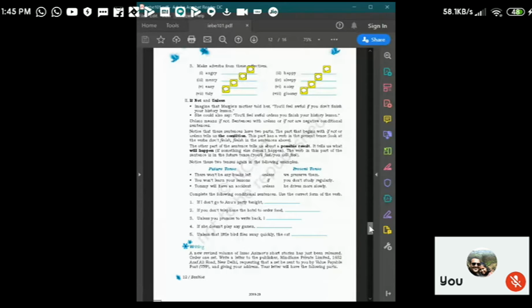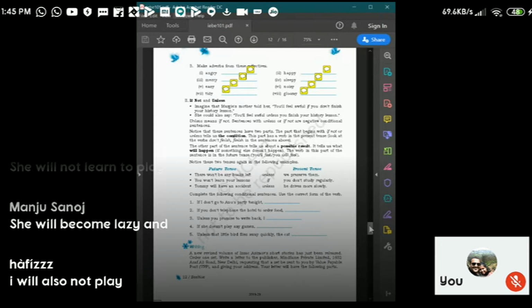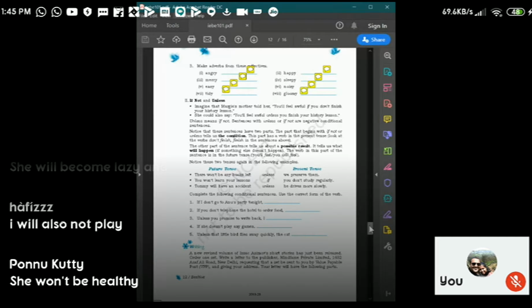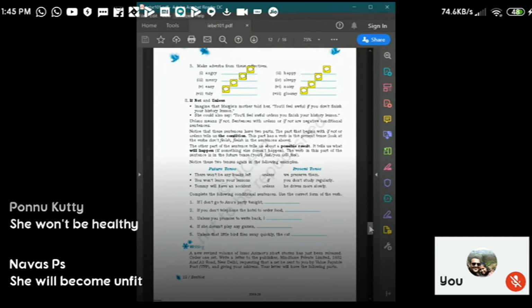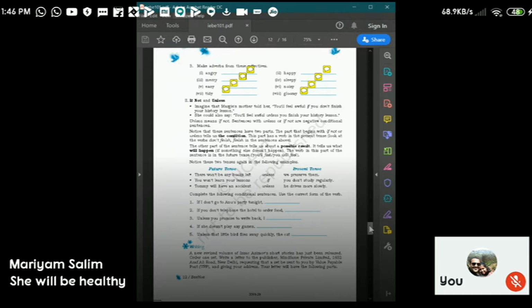If she doesn't play any games, she won't be healthy. She will be fat. She or he. All work and no play makes Jack a dull boy, right? If she doesn't play any games, she will become unhealthy.